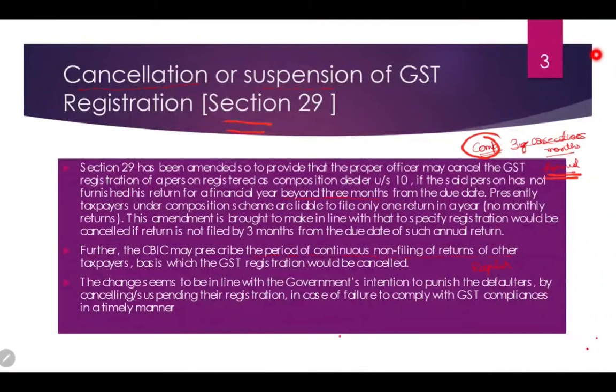this has been done to align with that, to specify that registration would be cancelled if return is not filed within 3 months from the due date of such annual return. Further, the CBIC may prescribe the period of continuous non-filing of return of other taxpayers, meaning the regular taxpayers, when their registration will be cancelled. A set of new guidelines will be issued in this case.